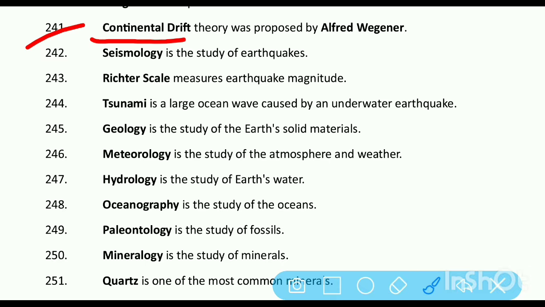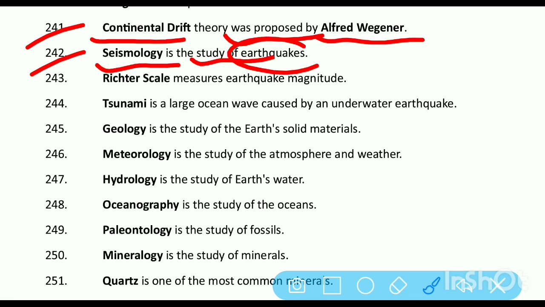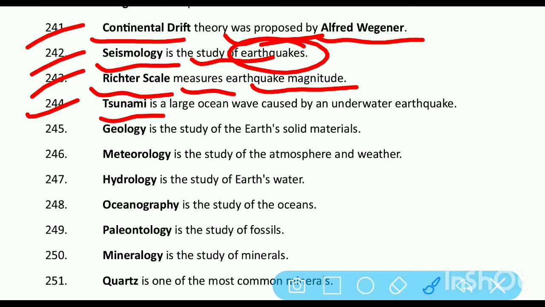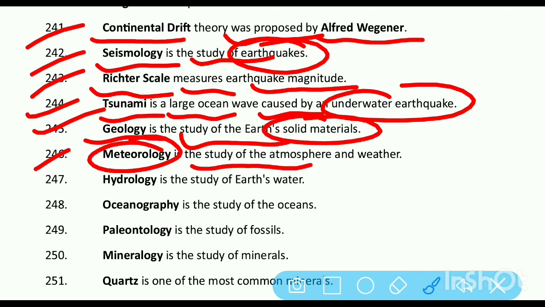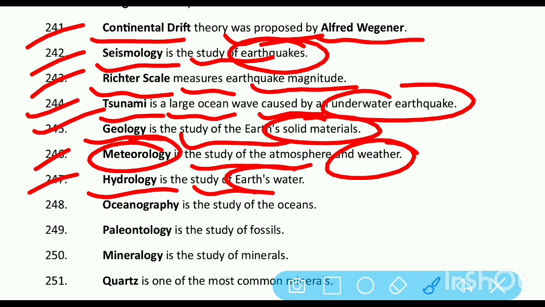Continental drift theory was proposed by Alfred Wegener. Seismography is the study of earthquakes. Richter scale measures earthquake magnitude. Tsunami is a large ocean wave caused by an underwater earthquake. Geology is the study of Earth's solid materials. Meteorology is the study of atmosphere and weather. Hydrology is the study of Earth's water.